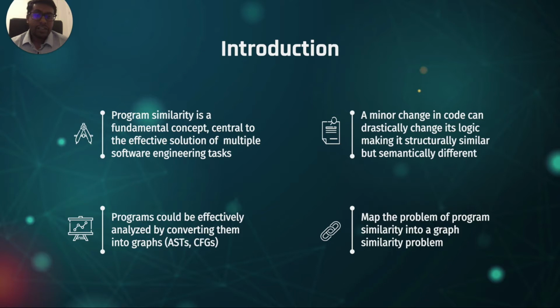This is a difficult task, as a minor change in code can drastically change its logic, making it structurally similar but semantically different. One of the effective ways to analyze programs is by converting them into graphs. The common graph methods for analyzing programs include abstract syntax trees and control flow graphs. Thus, the problem of program similarity can be analyzed by mapping it as a graph similarity problem.